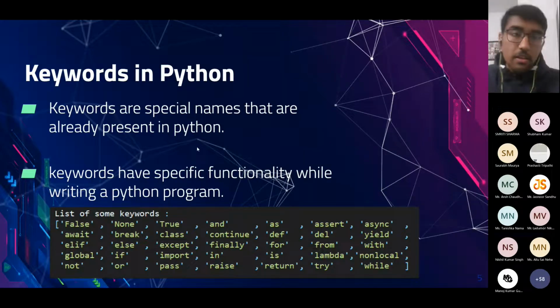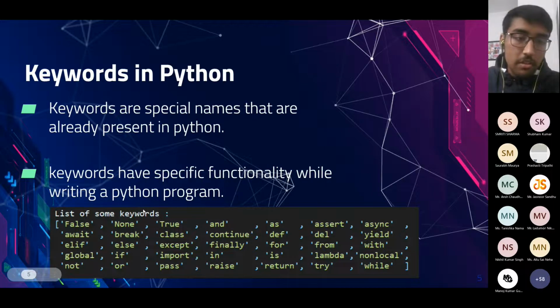The first thing we would cover in Python is keywords. Keywords are special names that are reserved beforehand by Python. We cannot use them in writing our code or declaring any variables. They are already used by Python for specific functionality. Here is a list of some keywords like False, None, True, continue. Some of these are also common with C++ and C. You must have seen them.